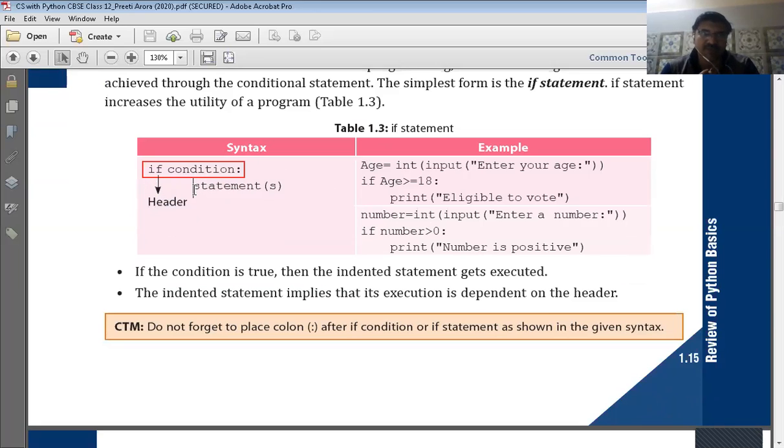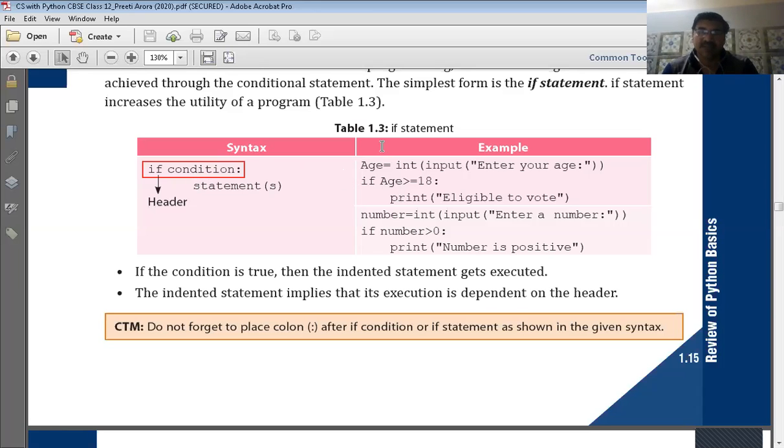So the statements will be considered as inside the if statement, or we can say that these statements make up the body of the if statement. So these statements will be executed only when the if condition is true.